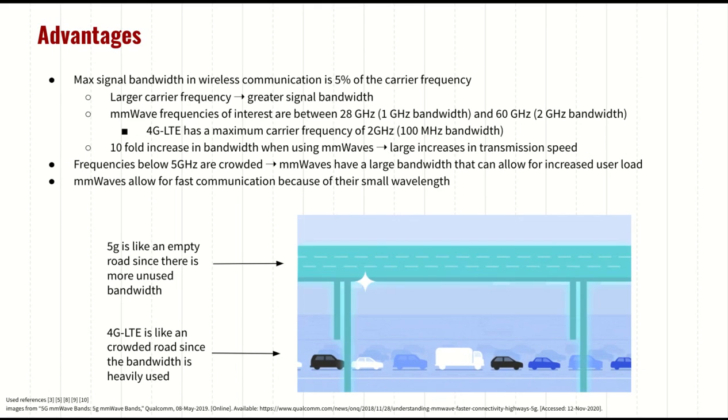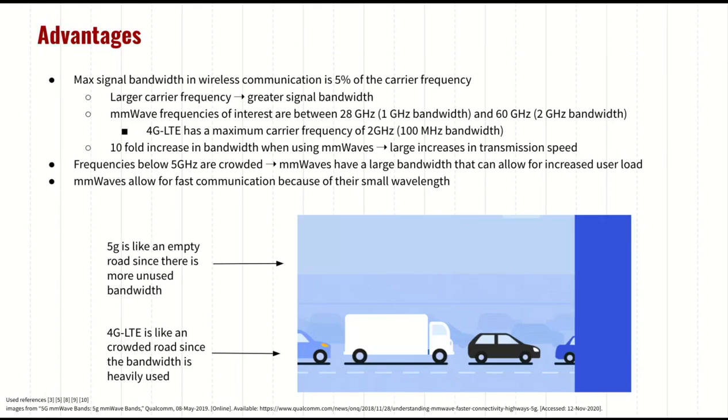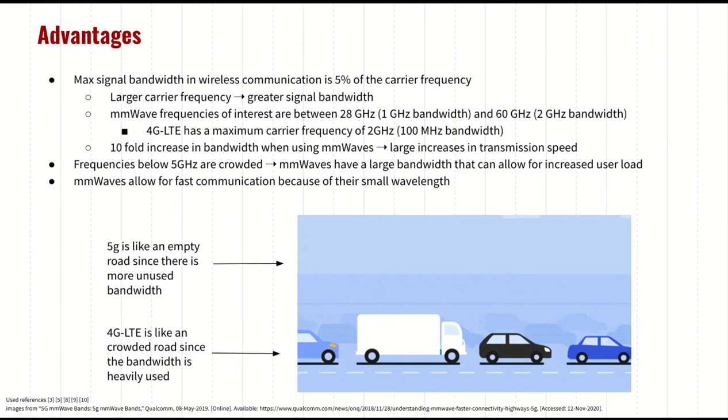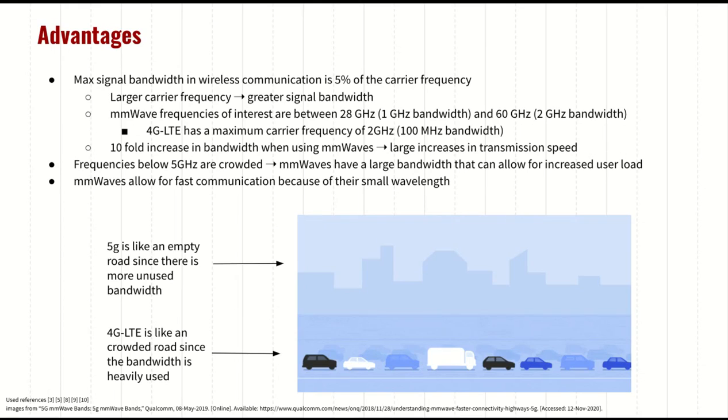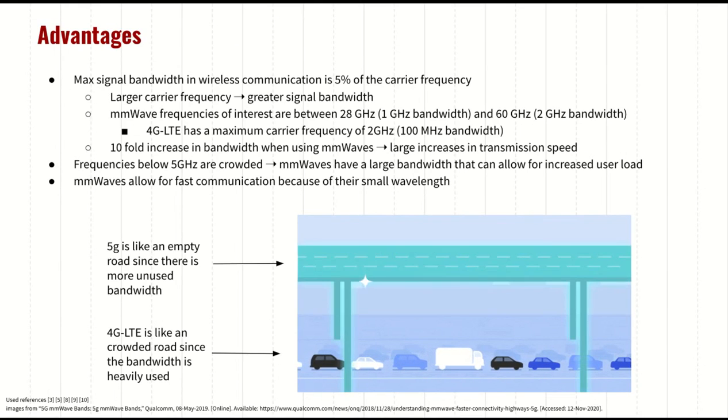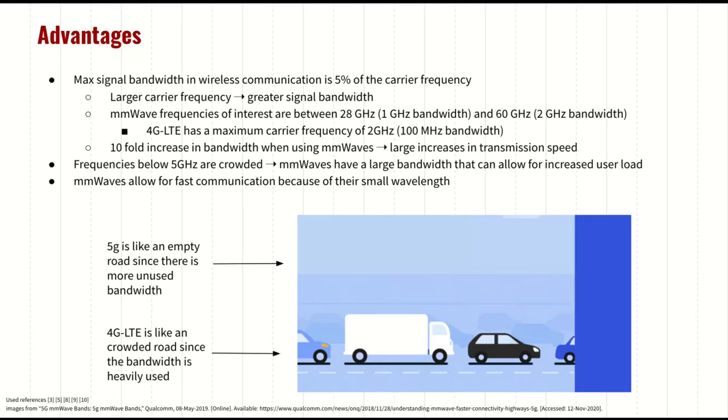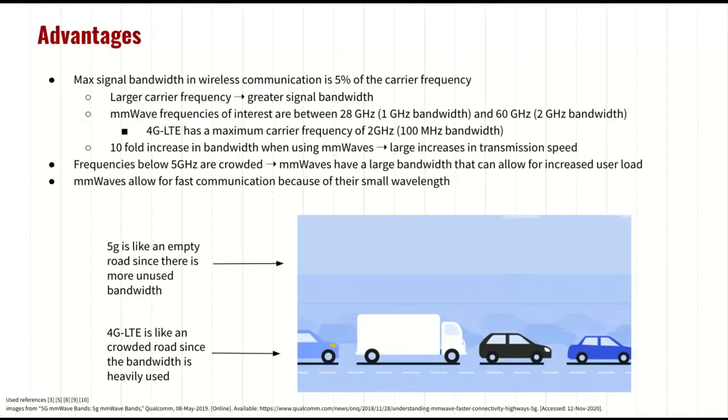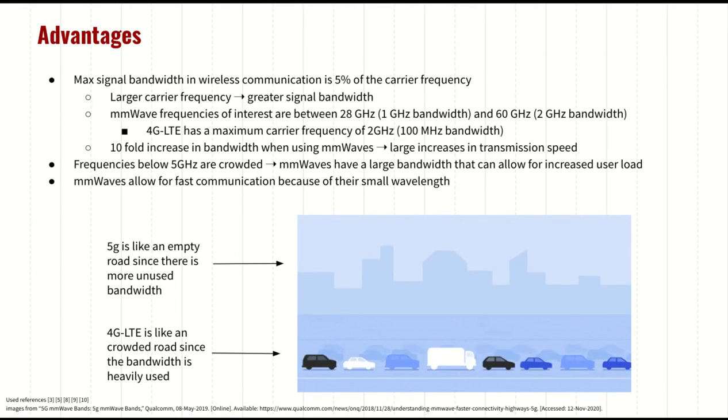So we can observe a 10-fold increase in bandwidth when using millimeter waves, which allows for a large increase in transmission speed. Currently, frequencies below 5 gigahertz are really crowded, and millimeter waves have a large bandwidth that can combat this issue. 5G uses millimeter waves, which have a small wavelength, which also allows for faster communication.